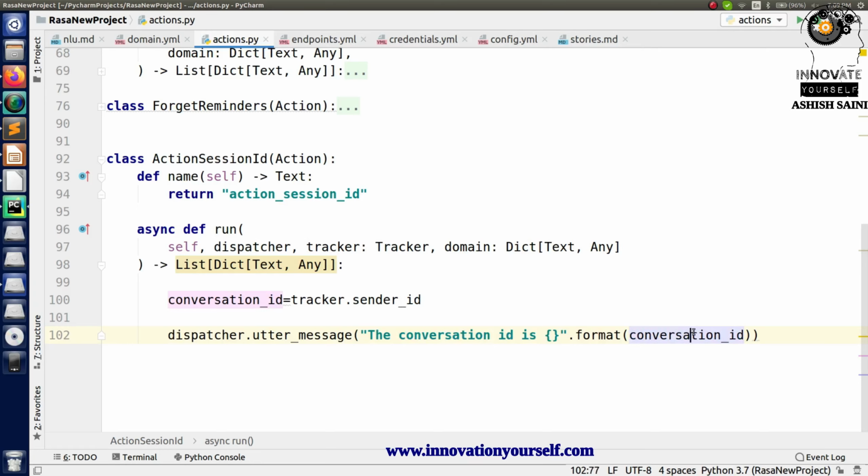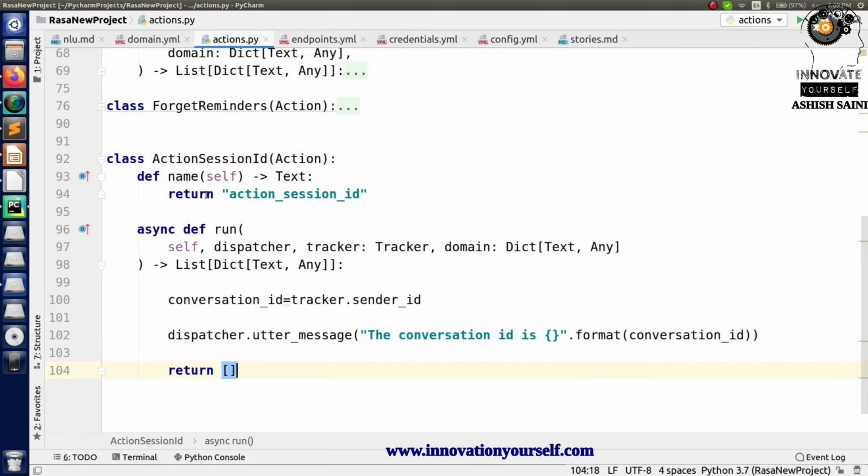And as I already said, this conversation ID is the unique ID. For every different user, you will have a different conversation ID, which will keep your conversation secret, and this will keep a separate track of all the conversations. Your chatbot is also storing all your conversation into the tracker store. There you can get the record of the complete conversation, so you can also access the data and store the data. It's totally up to you how you are going to use it further. So I'm done up to here. The last thing is just return bracket open bracket close. That's it. So this is what I have done.